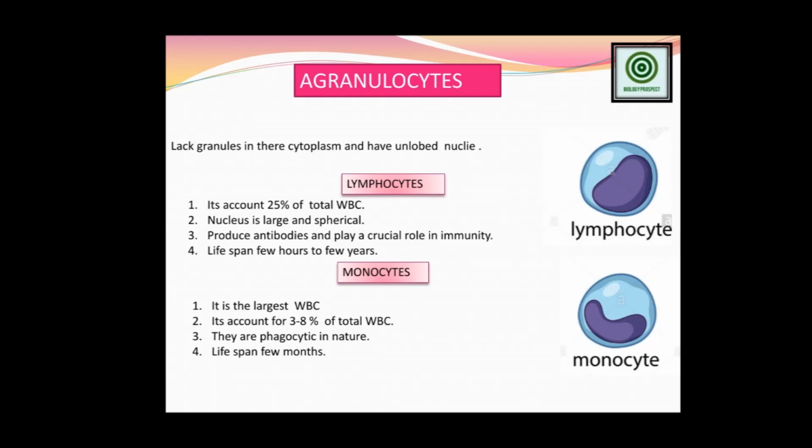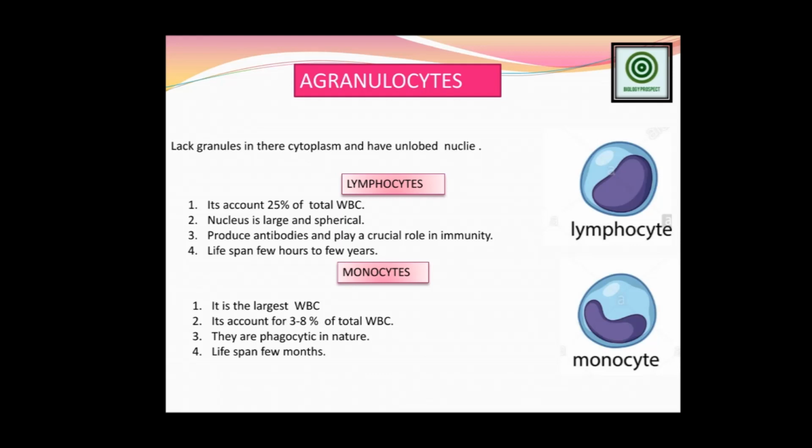The nucleus is large and spherical in the lymphocytes, and they produce the antibodies and play a crucial role in immunity. What is the antibody? Actually, the antibody is part of our blood when any pathogens enter our body.